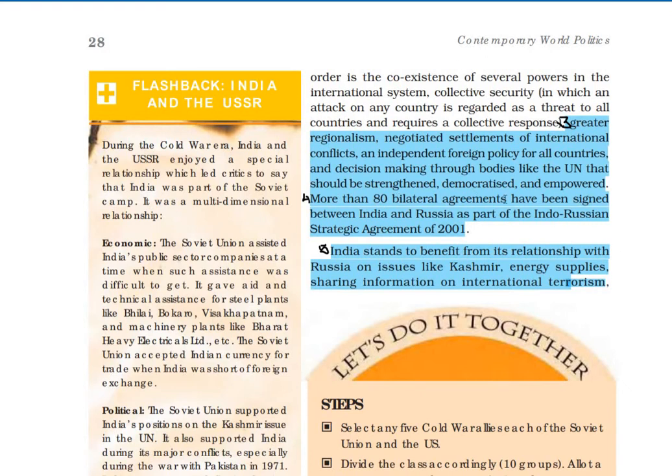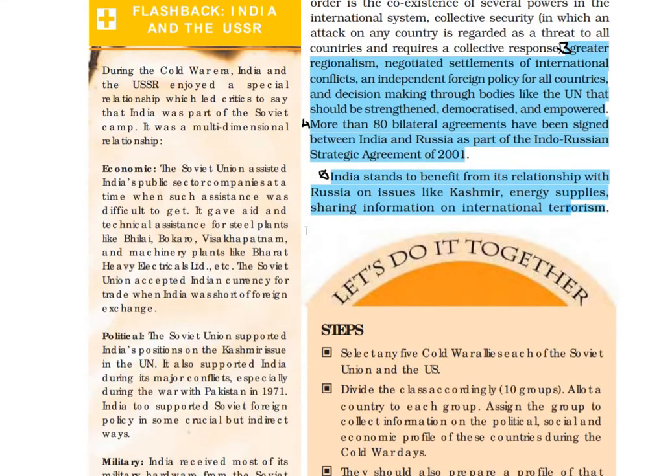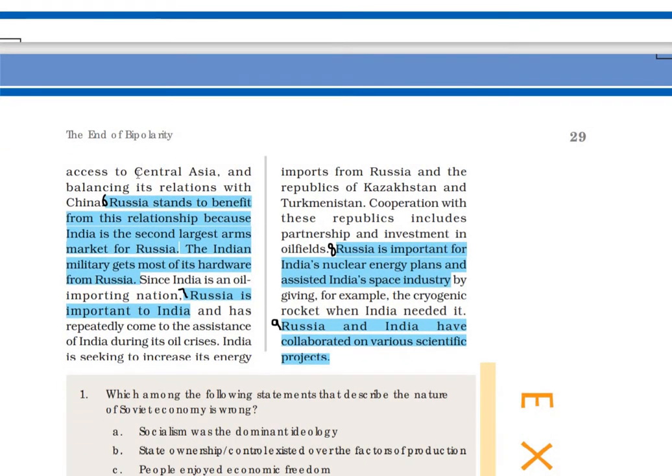More than 80 bilateral agreements have been signed between India and Russia as part of the Indo-Russian Strategic Agreement of 2001. This is another point of the relations between India and Russia. The fifth point is that India stands to benefit from its relationship with Russia on issues like Kashmir, energy supplies, sharing information on international terrorism, access to Central Asia, and balancing its relations with China.